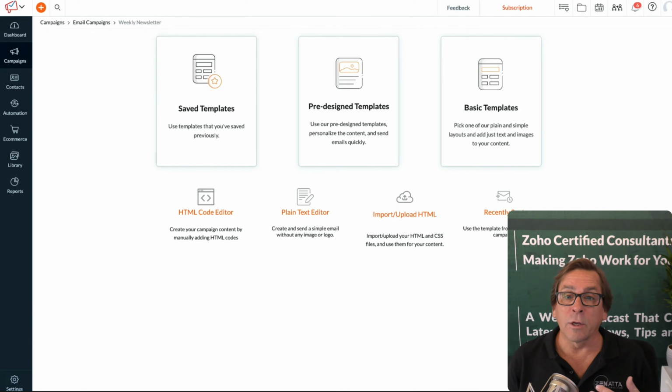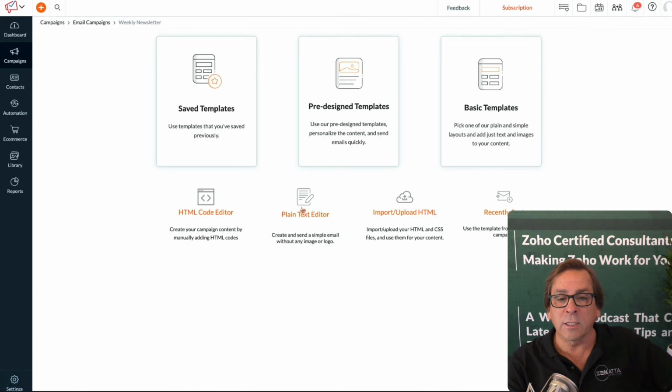Then you've got the basics. Now you are going to need to go in and change any insert tags. Maybe the tag for your newsletter says, "Hello, Brett," comma. Well, the tag that MailChimp is using to drop in Brett is going to be different than what Zoho Campaigns is using. So you're going to want to make some small changes if you do it that way. In this case, I'm just going to choose a plain text editor for this.